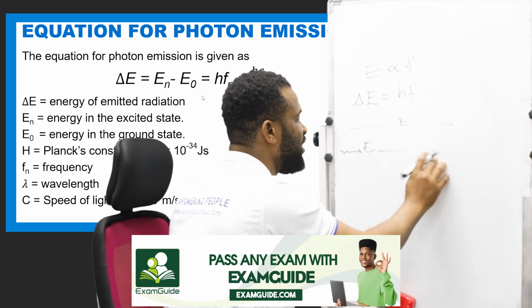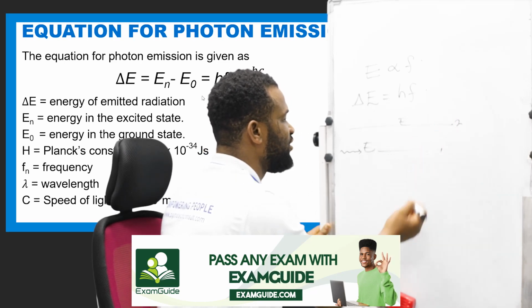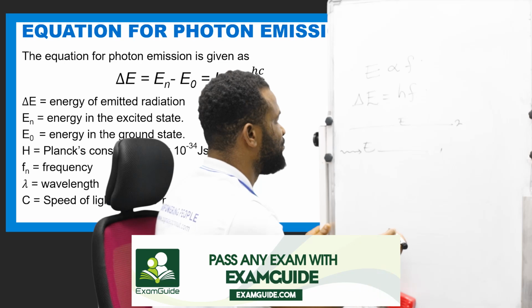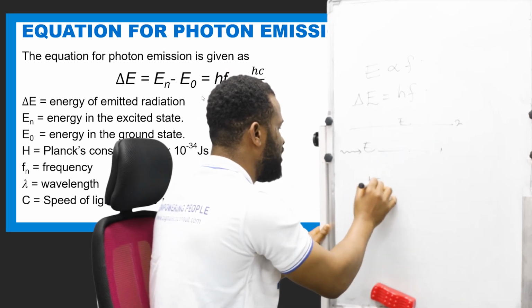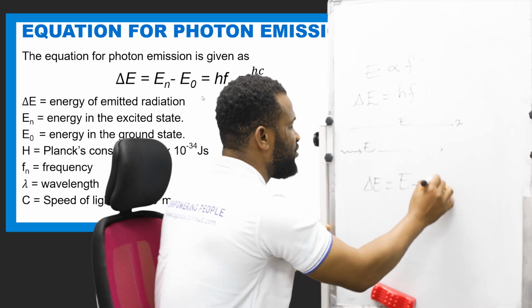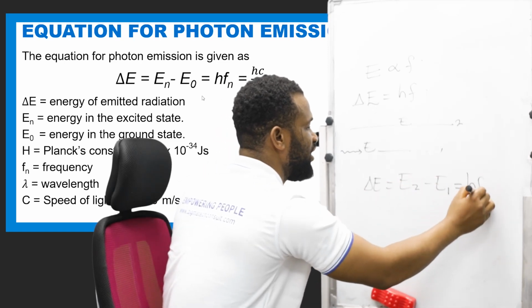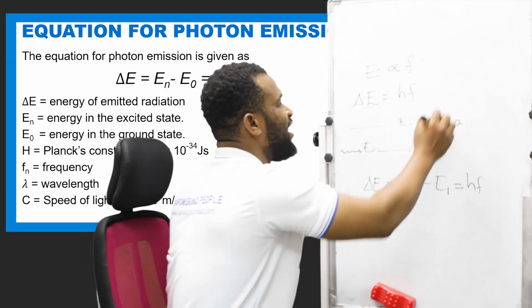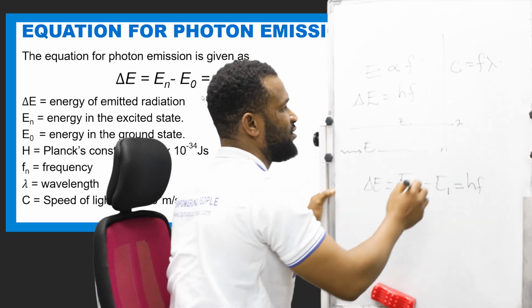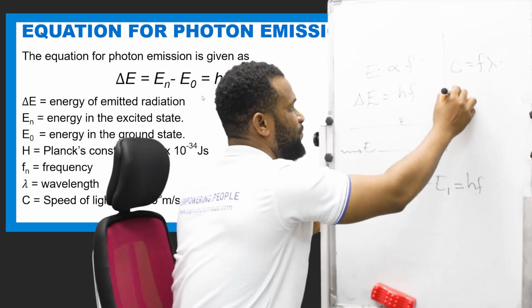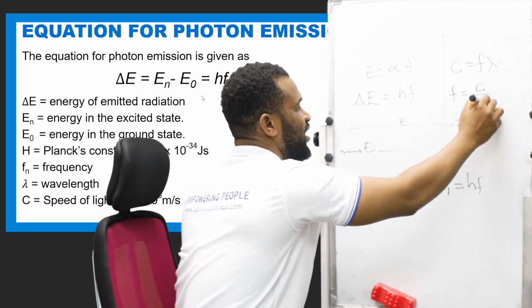For example, if this place is 2 and this is 1, then from this level to this level, the change in E is E2 minus E1, which is equal to hf. And remember that light can be given as c equals f lambda. Therefore, f equals c over lambda.